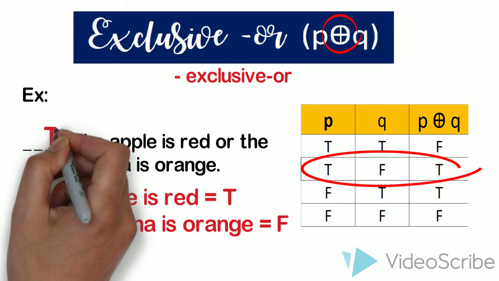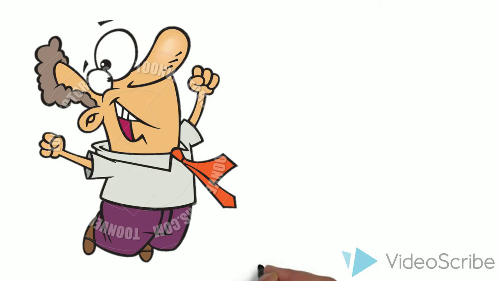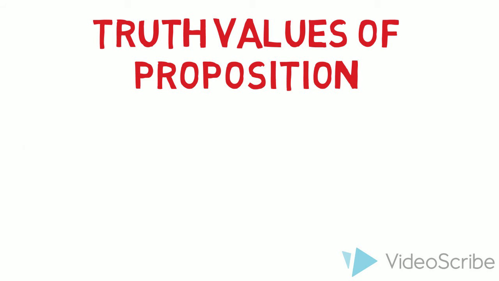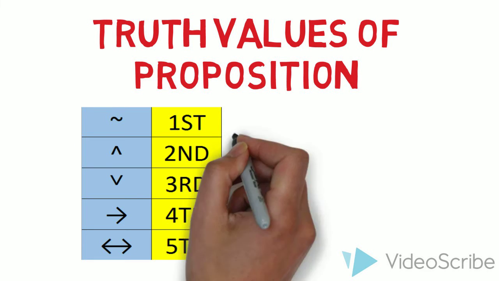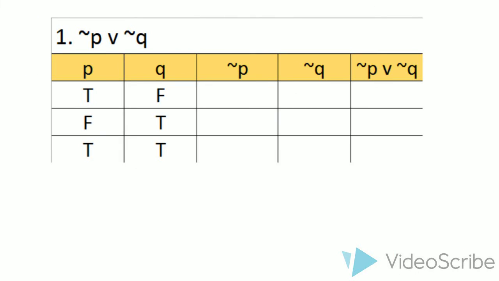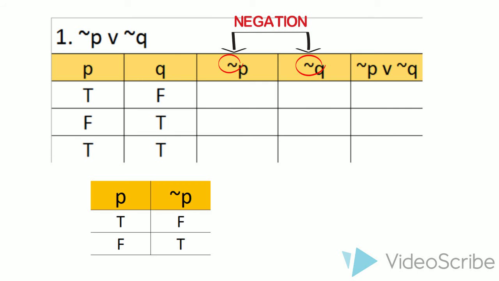The fifth operation is biconditional. It uses if and only if, equivalent, necessary, and sufficient. For example, apple is red if and only if banana is yellow. The hypothesis is apple is red. The statement is true. The conclusion is banana is yellow. The statement is true. So P if and only if Q is true.